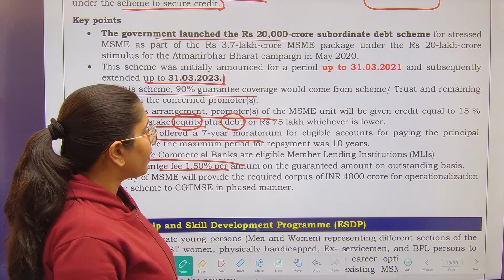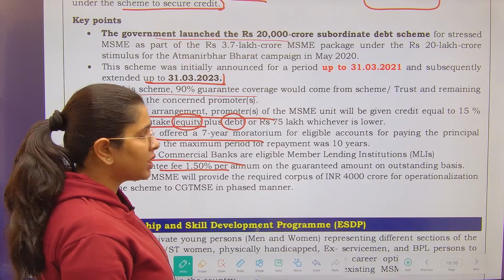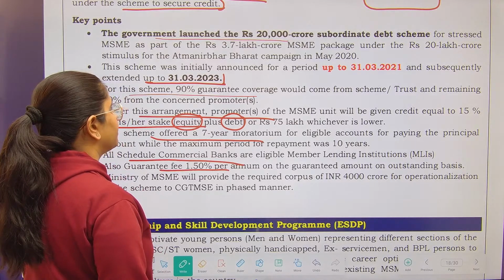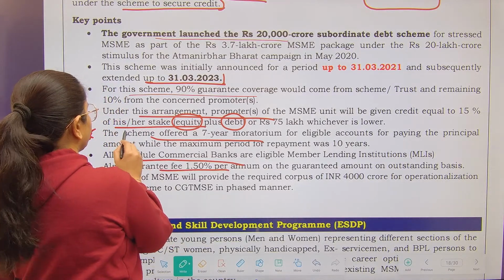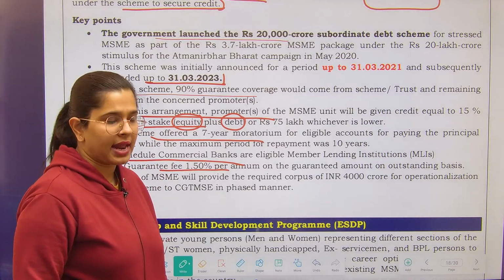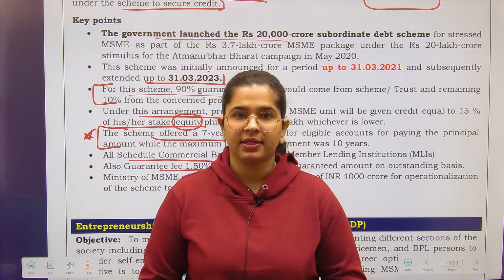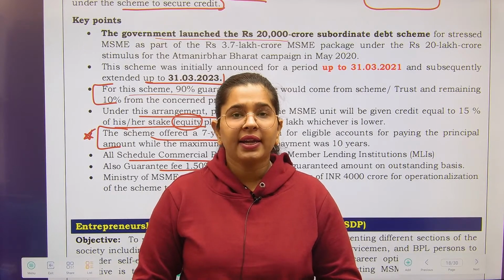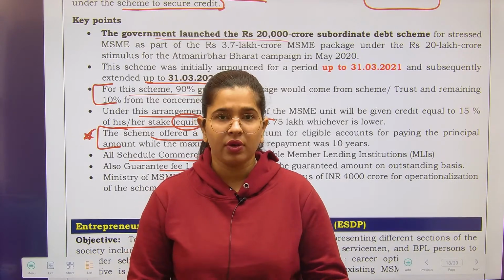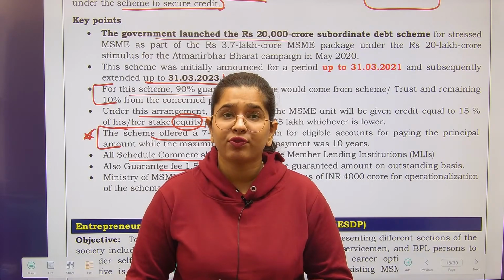Ministry of MSMEs will provide the required corpus of 4,000 crore for operationalization of this particular scheme in a phased manner. Now, talking about this thing. First of all, understand, the bank is going to provide a loan. So the bank needs a guarantee, right? Guarantee in the sense of what? That whatever funds we have given as loan, we are going to receive back. So this is the guarantee that needs to be received by the bank.